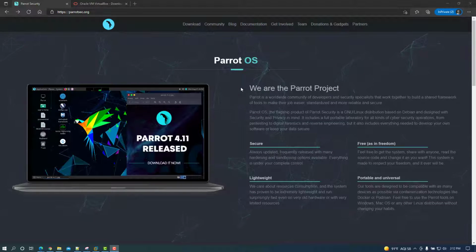Today we'll be taking a look at resolving an issue with importing the Parrot OS OVA appliance into VMware Workstation 16. Before we get started on that, just a little bit of information for those that might not be familiar with what Parrot OS is.